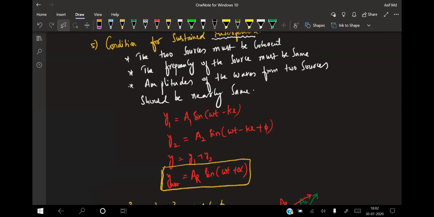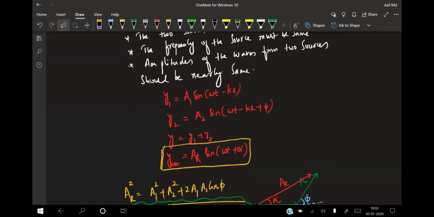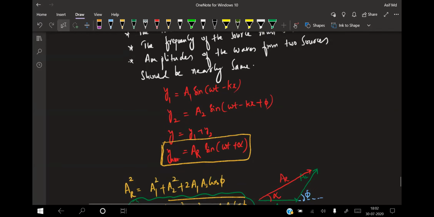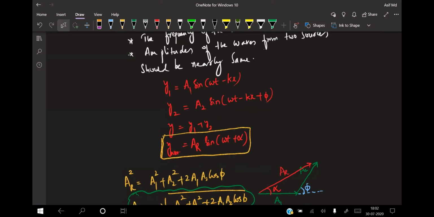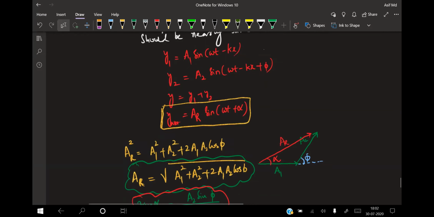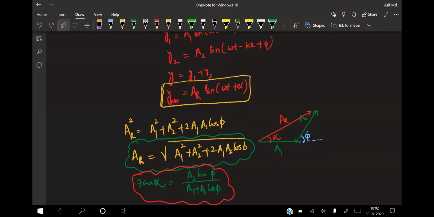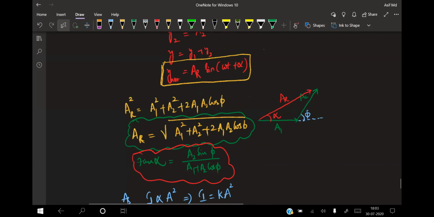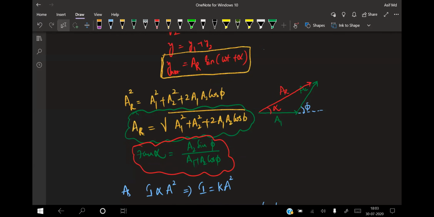So if I take equations like y1 = a1 sin(ωt − kx) and y2 = a2 sin(ωt − kx + φ), and use the principle of superposition, y = y1 + y2, we get a resultant wave y_net = A_R sin(ωt + α). Now, how do we calculate A_R? Yesterday I also told you, just like vectors A1 and A2 making an angle φ, the closing side taken in the opposite direction gives the resultant. So A_R = √(A1² + A2² + 2A1A2 cos φ).